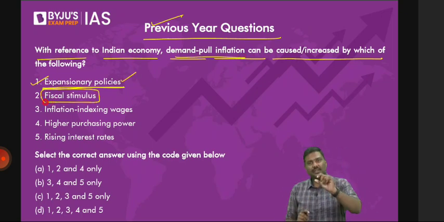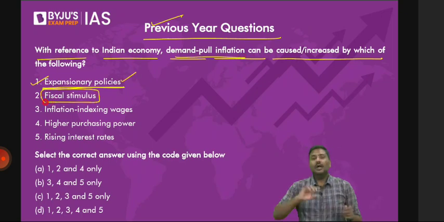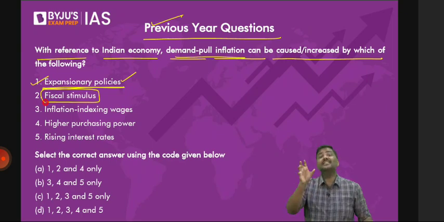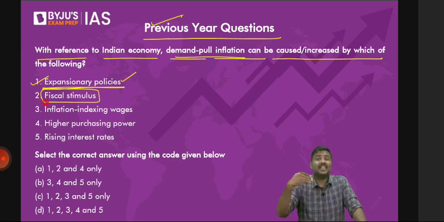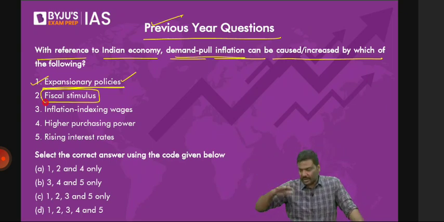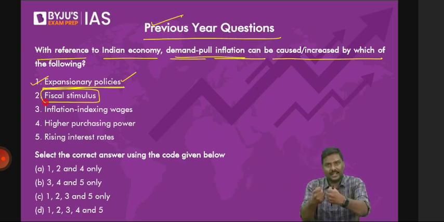Imagine one sector, let's say a civil aviation sector or a banking sector. Government of India will provide assistance to this sector. When the Government of India provides assistance to the sector, this is called a fiscal stimulus. Assistance provided by the government sector-wise is referred to as a fiscal stimulus.